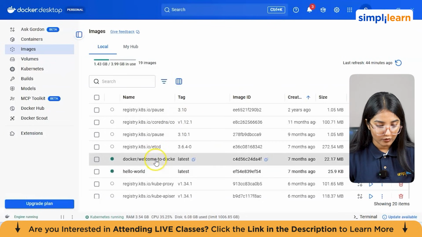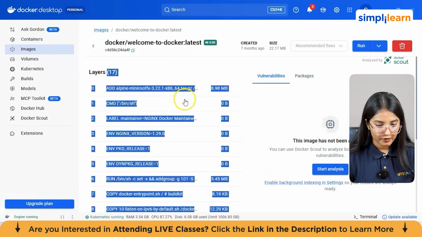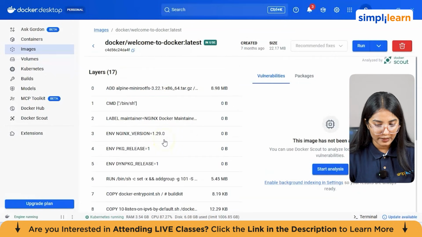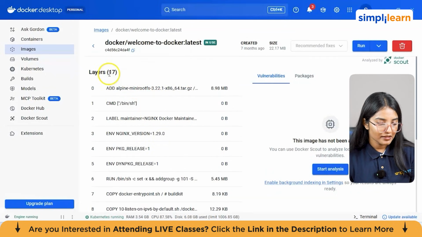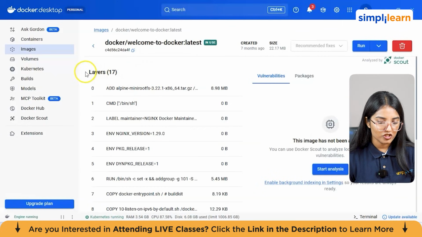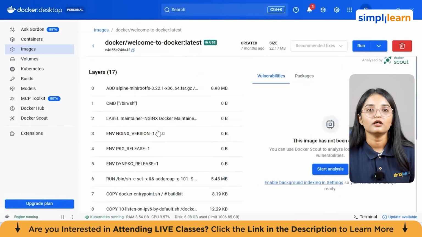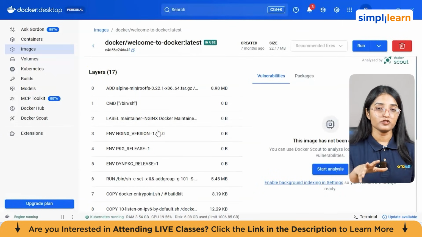So let's suppose I want to view this particular image from here. You can see it has so many layers, right? I'll be explaining shortly what this image layer is and how it actually works. Now, a Python web application image will include the Python runtime, your application code, and the required libraries.